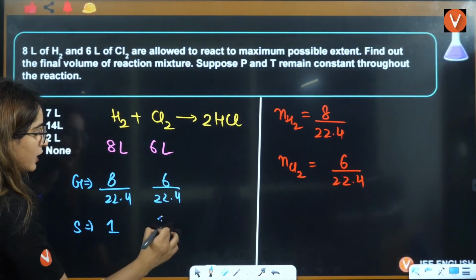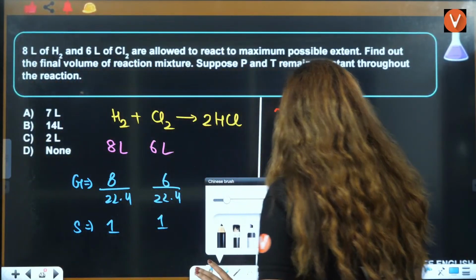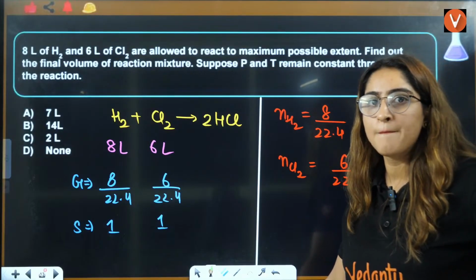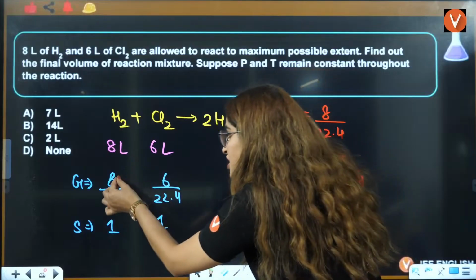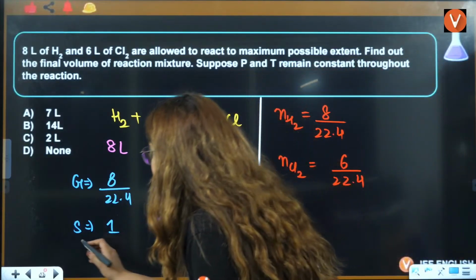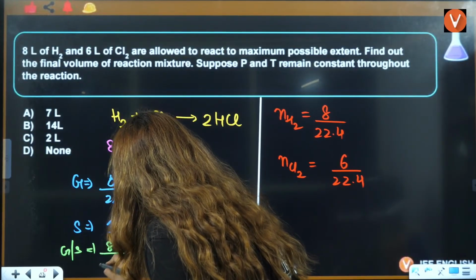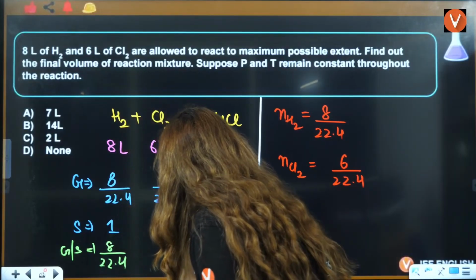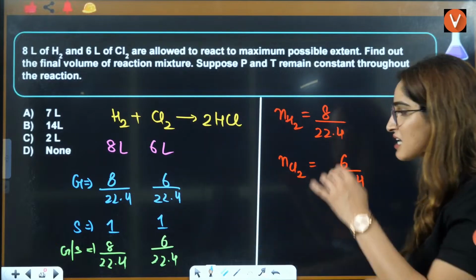Stoichiometry is 1 and 1 here. Can you see which is the smaller value here? Because you are dividing by the same factor, the larger number divided by the same factor stays larger, and the smaller stays smaller. What is G by S? G by S is 8 by 22.4 for this and 6 by 22.4 for this.